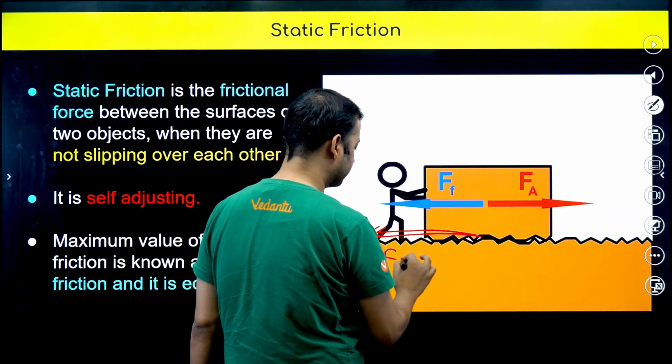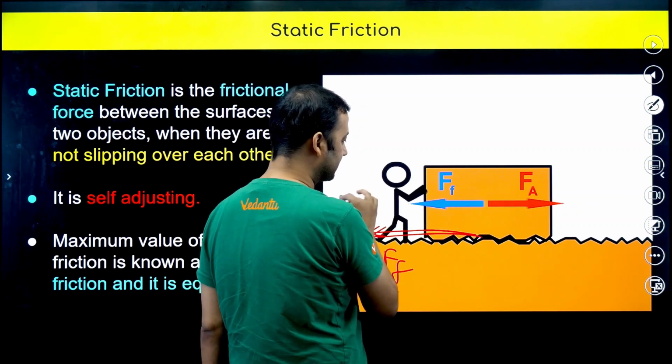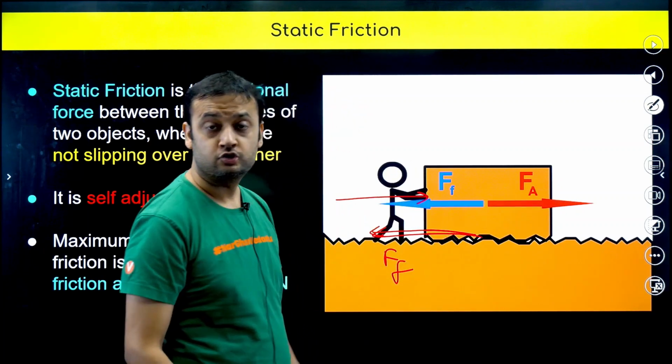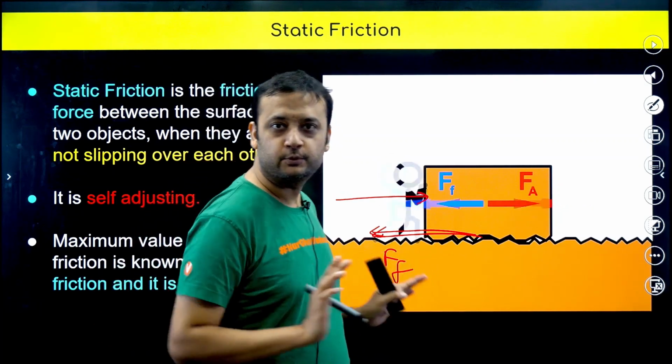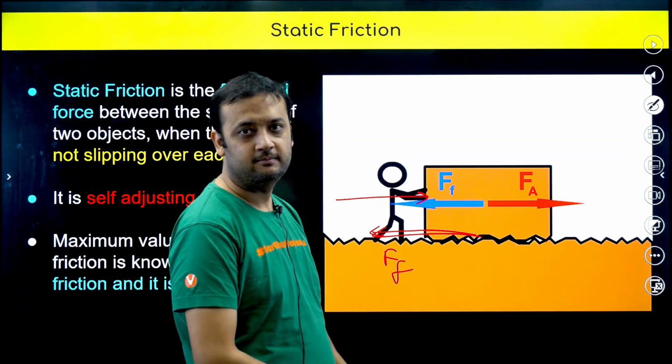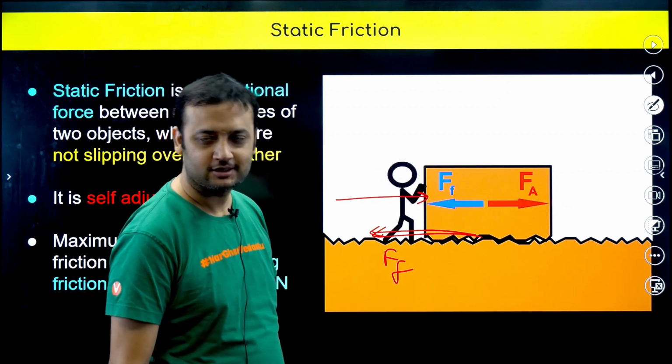Okay, this is the force of friction, and FA is the force applied by this man. So try to see what is happening over here. What is this diagram telling you? He's trying to push the block with all his might, but is the block moving? No, the block is not moving.